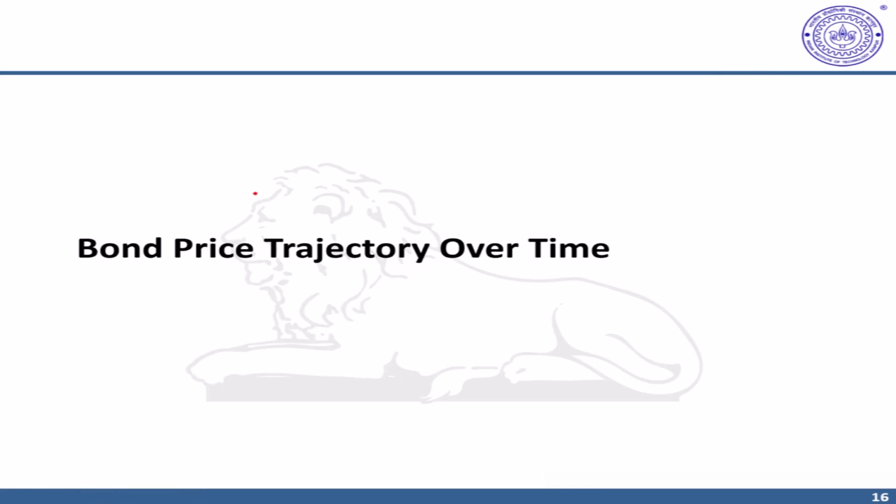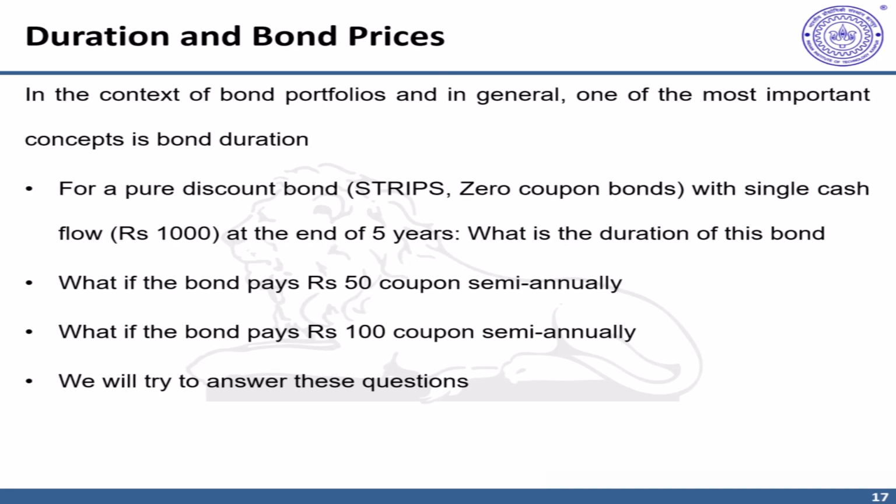In this video, we'll try to understand the trajectory of bond prices over time as it approaches its maturity. In the context of bond prices and duration, it is important to understand how coupons are structured over time because it affects the cash flows that accrue to investors, and also these cash flows are given certain weight in the duration measure calculation. So how the value of a bond changes or behaves as time passes also depends on the nature of cash flows, whether it's a premium bond or a discount bond.